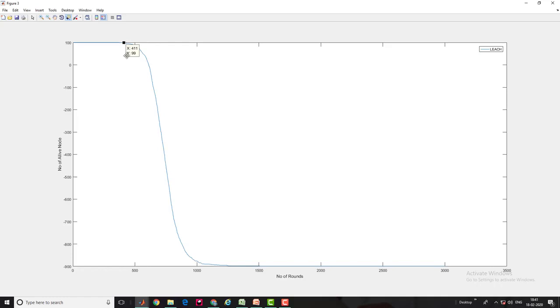The first node died at around 411 instead of 383, and the last node died earlier than the previous one, at around 1241 rounds.